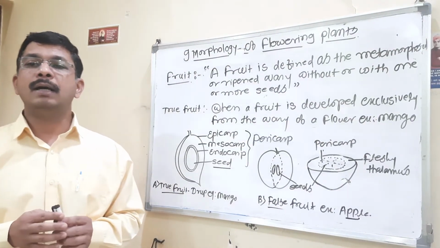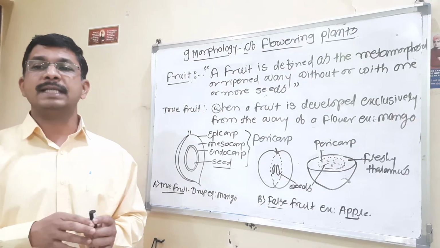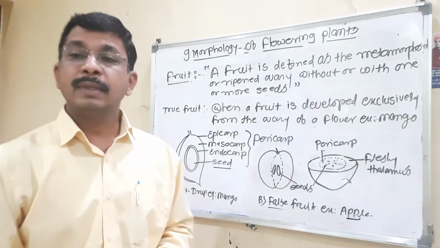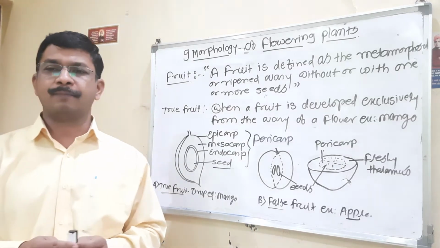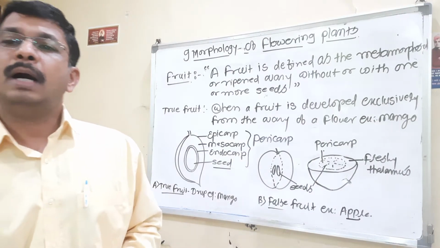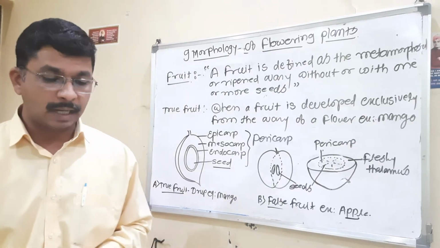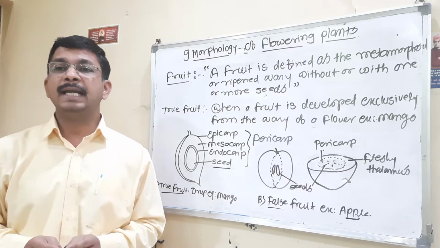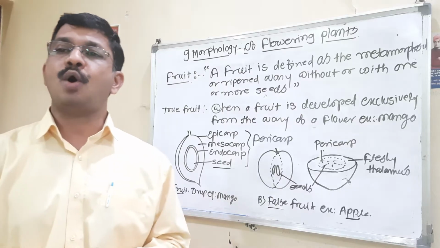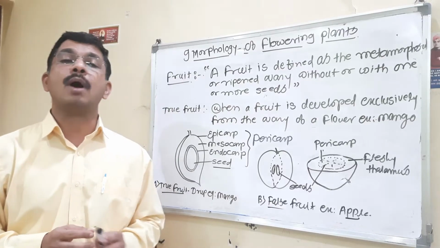An example of a capsule is lady finger. In leguminous plants, the example is pea. Then in fleshy fruits, for example tomato, the pericarp is very soft, but in a drupe such as coconut there is a strong endocarp.